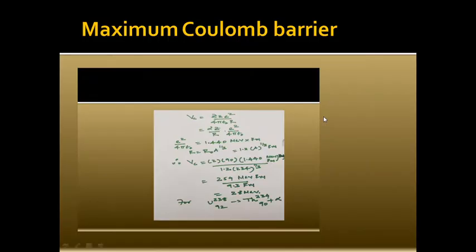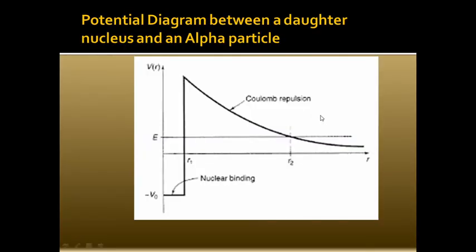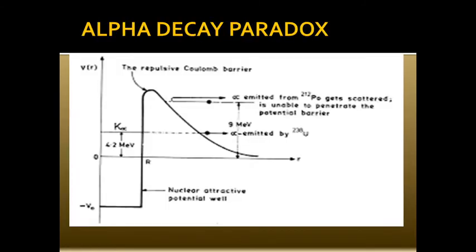Now if you go to the next slide here, you can see that this explains that this part of the curve is your Coulomb repulsion and this part is your attractive force, which has got some depth, which is minus V0. That is the depth of the potential well. Now what's happening here is, let's understand the alpha decay paradox.